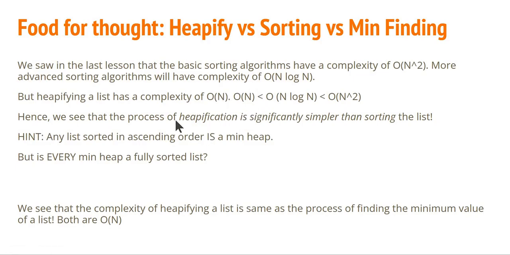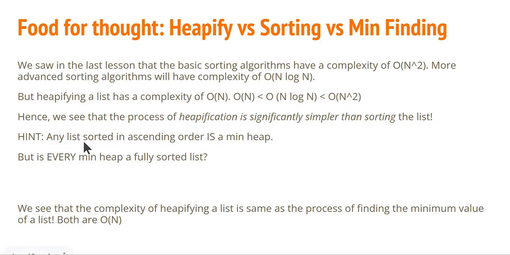So in short, the process of heapification is in fact significantly simpler than sorting the entire list. And the difference is seen more and more as n becomes large, right? So this is something quite interesting. I thought this is something to think about. Why does this happen? Why is it that I need more work to sort an entire list compared to just creating a heap? Well, let's take a hint here.